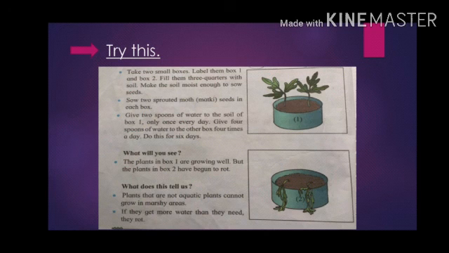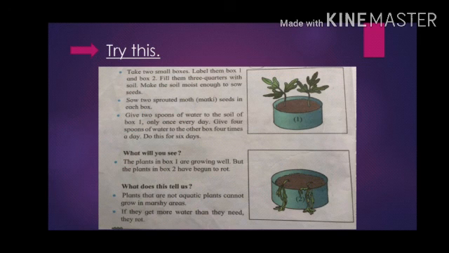That means in one entire day. And in the same way, you will pour 4 spoons of water to box number 2, 4 times in one day. And you will continue to do this for the next 6 days.